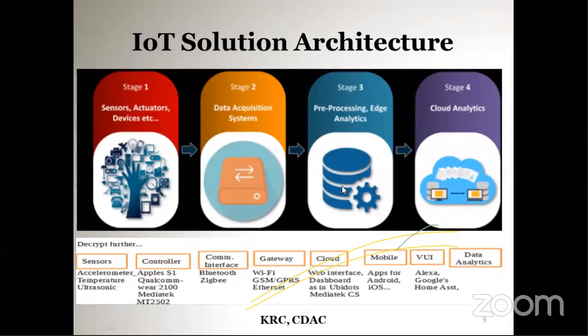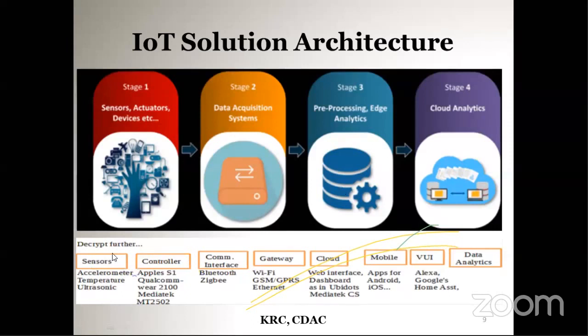The solution itself will take the decision. From the cloud, that data is available to the users as a mobile application or web application. The user can directly view it on his mobile phone or any other platform. So that is the IoT solution architecture, and it is described further.